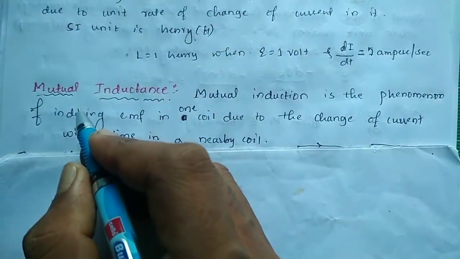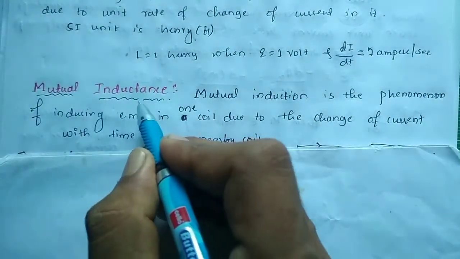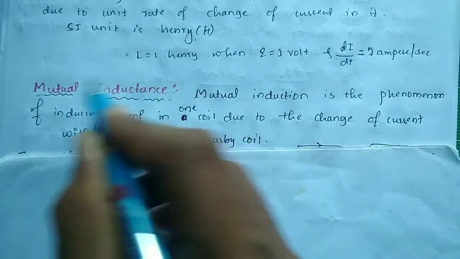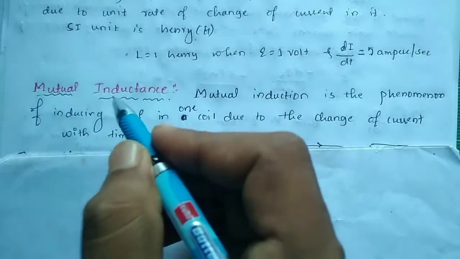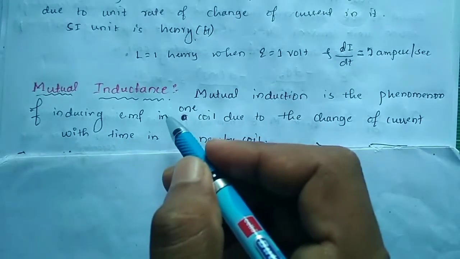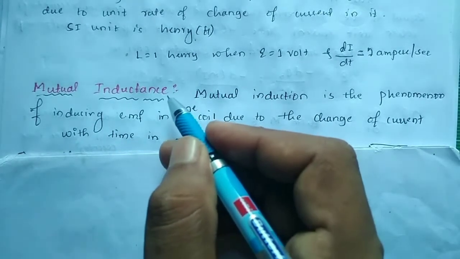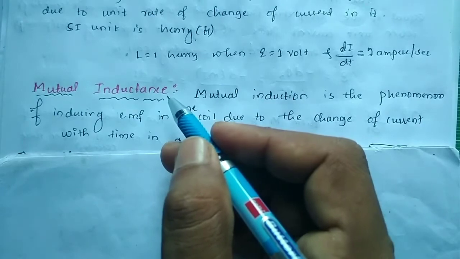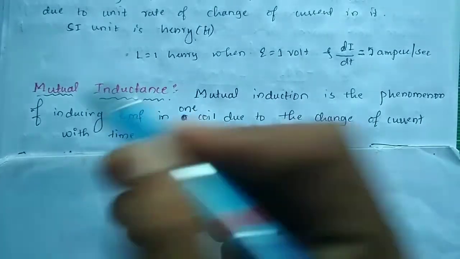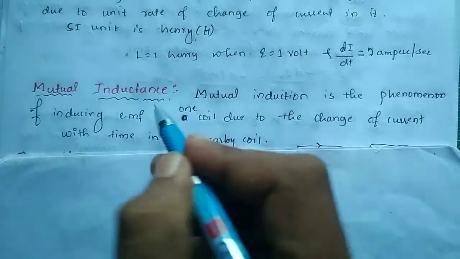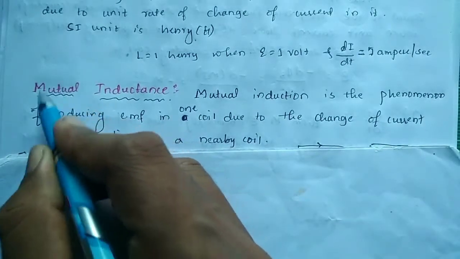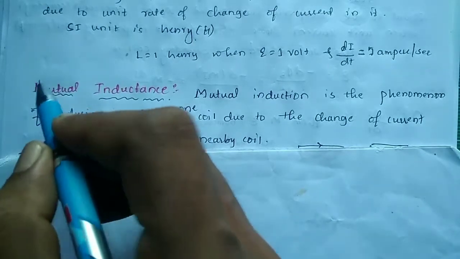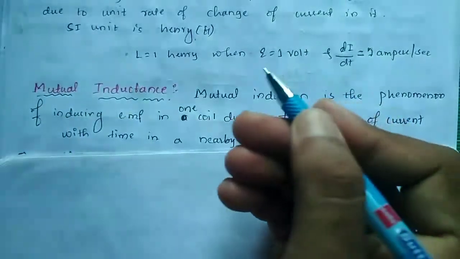Today we have to discuss mutual inductance. Okay, the concept is mutual inductance. In the previous class you discussed self inductance. Self inductance is a property of a coil which opposes the decay or growth of current. But in mutual inductance, mutual means you have to take an inductance similar to another one.